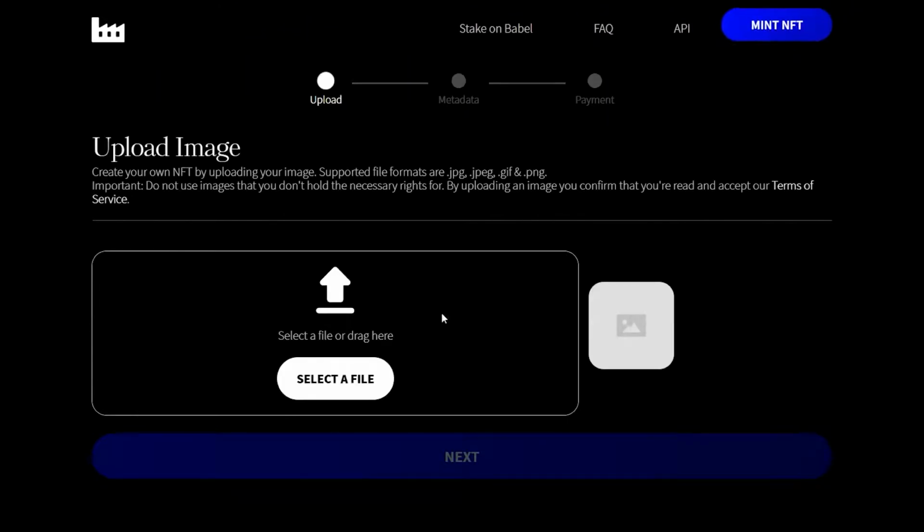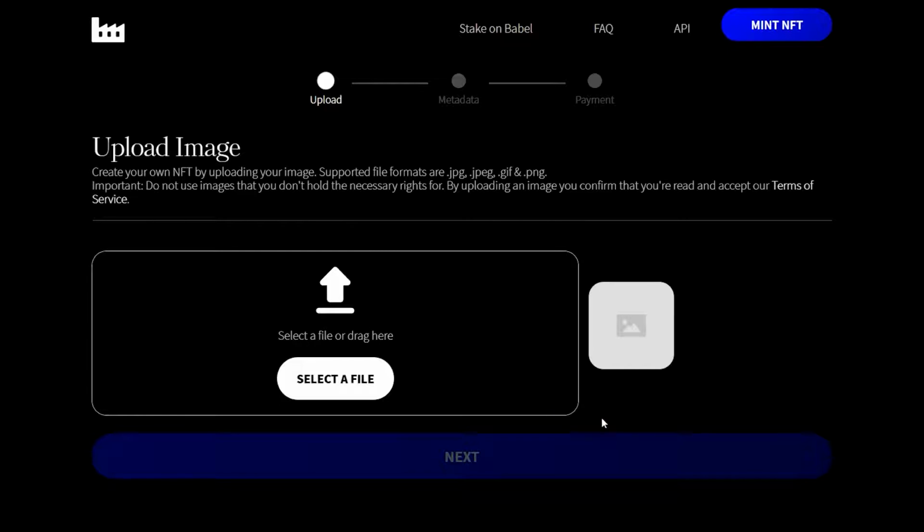So on NFT Maker, here we are. We wanna click Mint NFT. We're gonna upload our file, so I'm gonna upload my little smart contract drawing, and this can be a JPEG, this can be a GIF. There's a huge variety as to what it can be. Fill out your basic information, something will pop up as an address, and you need to copy that address, and then we'll need to send this exact amount of ADA to that address in order to mint this, and it is officially on the blockchain, and then you can sell it.